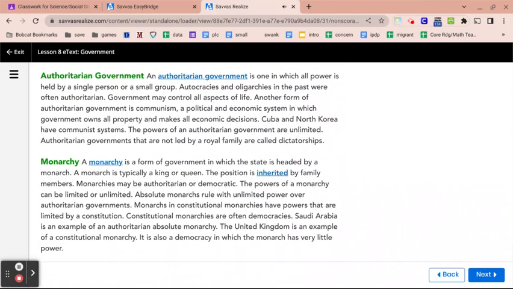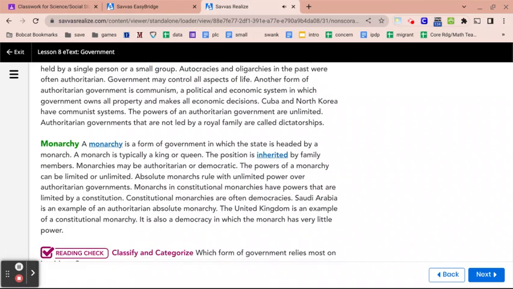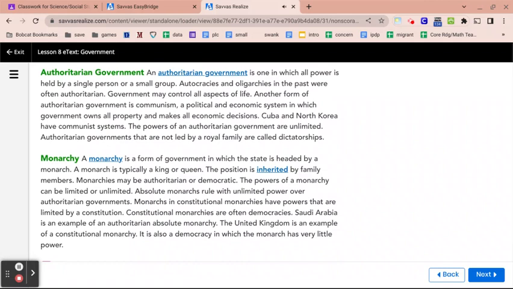Authoritarian government. An authoritarian government is one in which all power is held by a single person or a small group. Autocracies and oligarchies in the past were often authoritarian. Government may control all aspects of life. Another form of authoritarian government is communism, a political and economic system in which government owns all property and makes all economic decisions. Cuba and North Korea have communist systems. The powers of an authoritarian government are unlimited. Authoritarian governments that are not led by a royal family are called dictatorships.